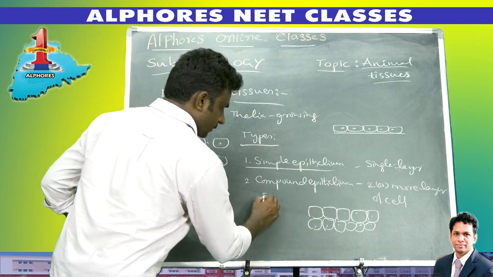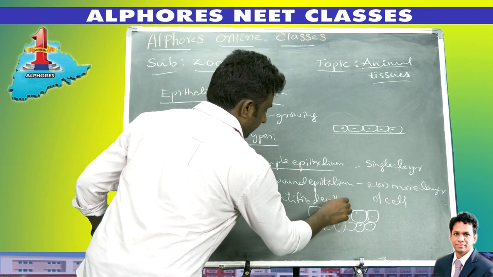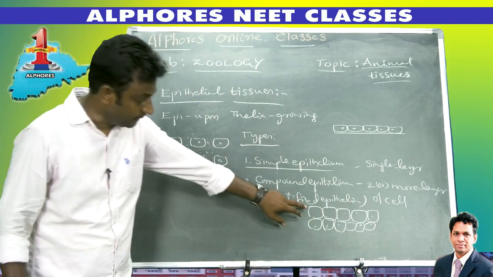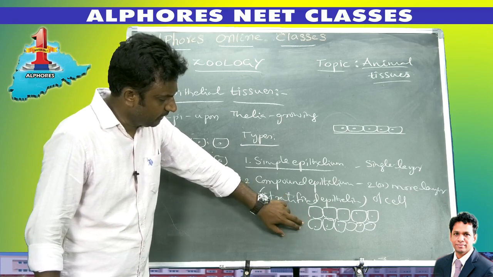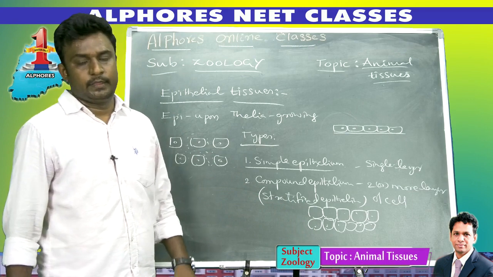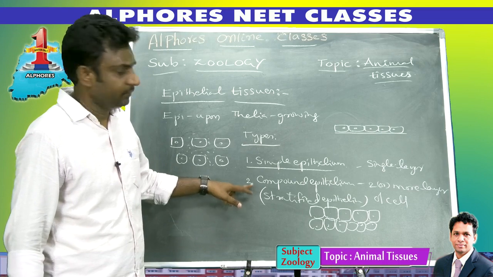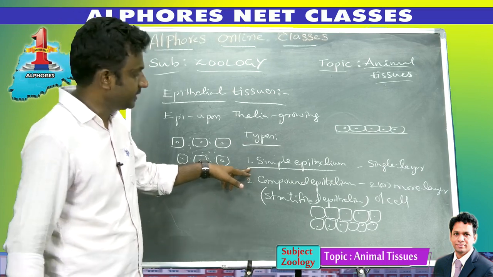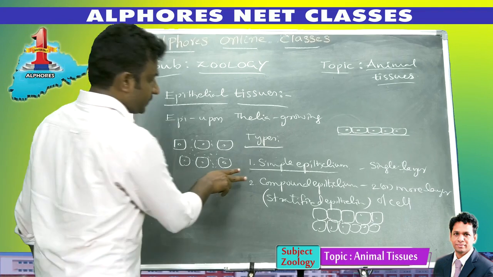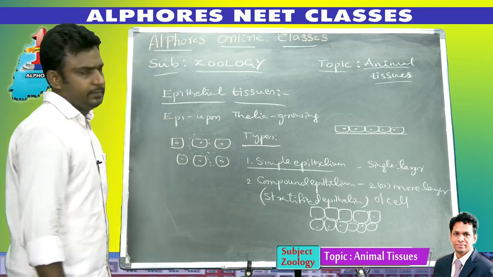Compound epithelium is also called stratified epithelium. Strata means layers. In some, 2 layers are present, in some 3 layers, in some 4 layers. If more than one layer of cells is present, it is called compound epithelium. If only one layer of cells is present, it is called simple epithelium. So simple and compound are the two types of epithelial tissues present in our body.